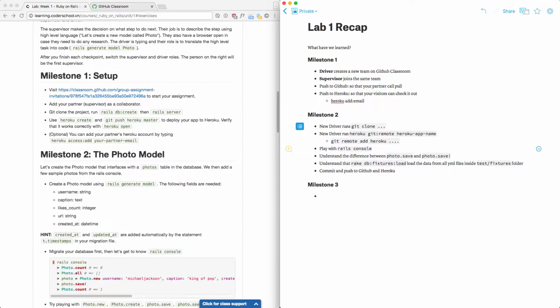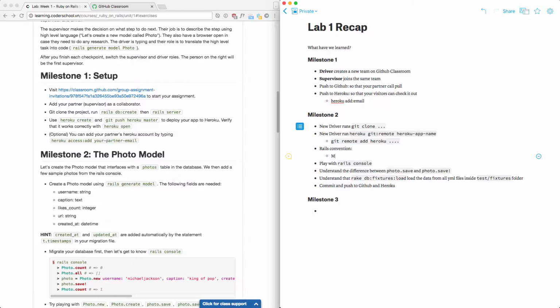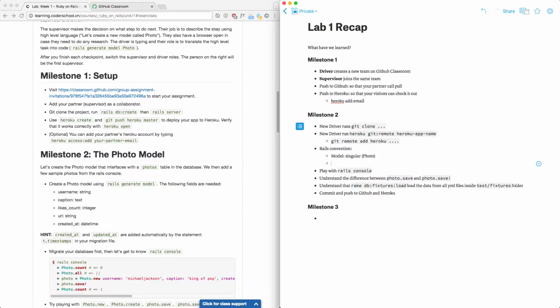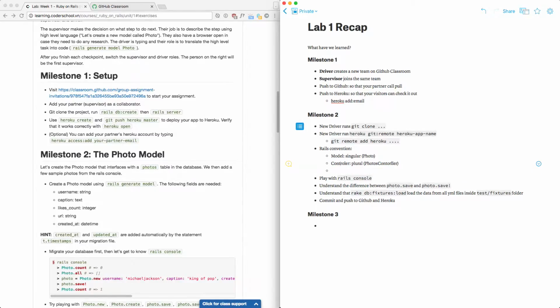So it means you now know the Rails console. You can play with the model. You also know there's a bit of Rails convention here. You guys talk about this a lot. Model is singular, so this is photo. Controller is plural, so this is photos controller. You see? And view is what?